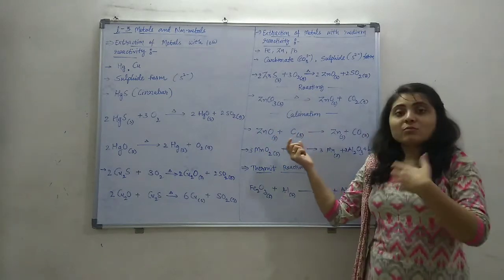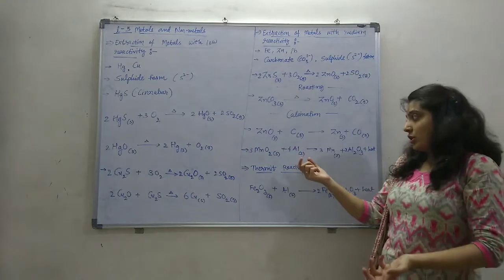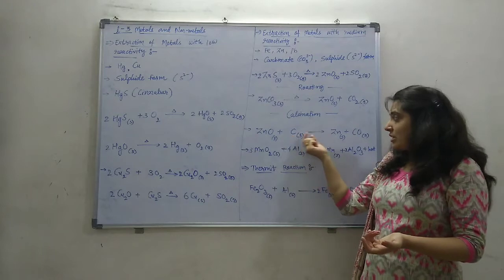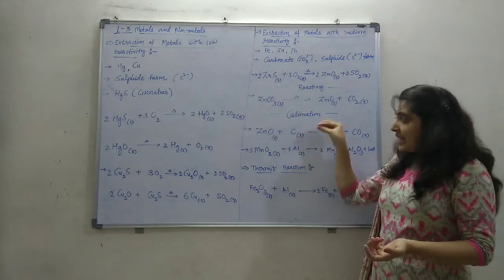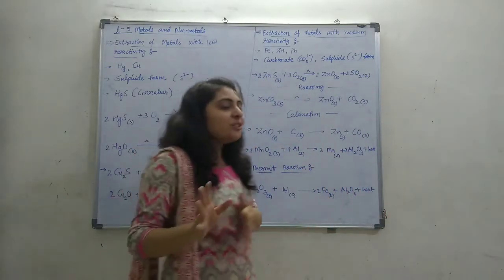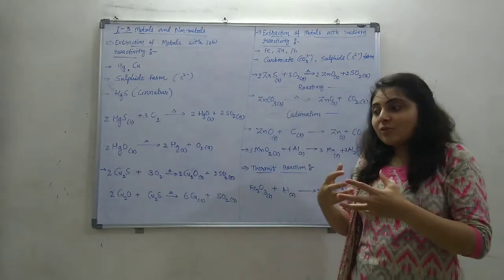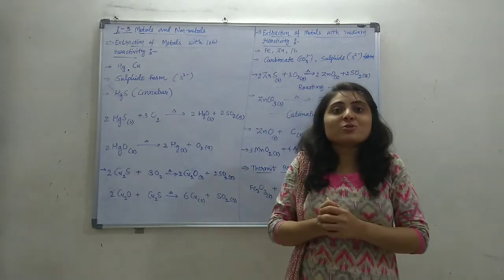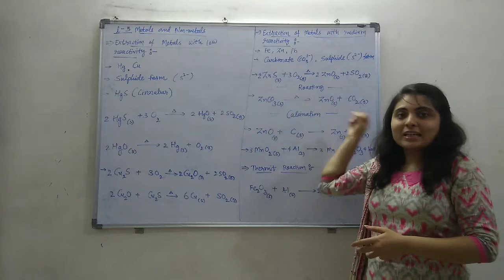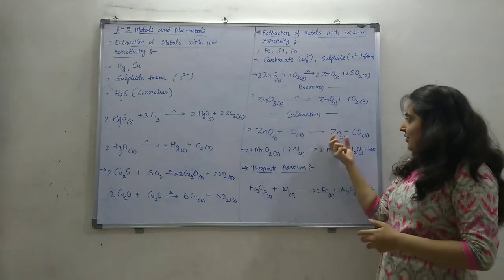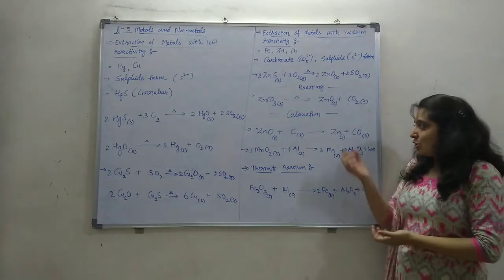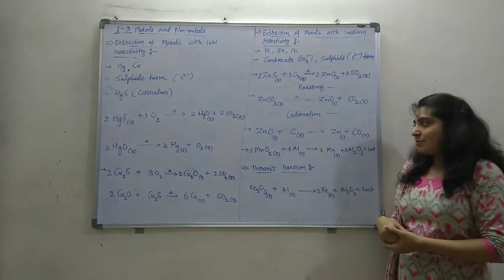Some elements or compounds can be used for the reduction. For zinc oxide, carbon is used, so zinc oxide plus carbon will give zinc. Carbon will take this oxygen because carbon has a very high attraction towards oxygen. A reducing agent is one that has high affinity for oxygen. So carbon can simply take the oxygen from the zinc oxide, and we get zinc. The oxygen will be attached to carbon, and carbon monoxide gas will be released. So we obtain this zinc metal.